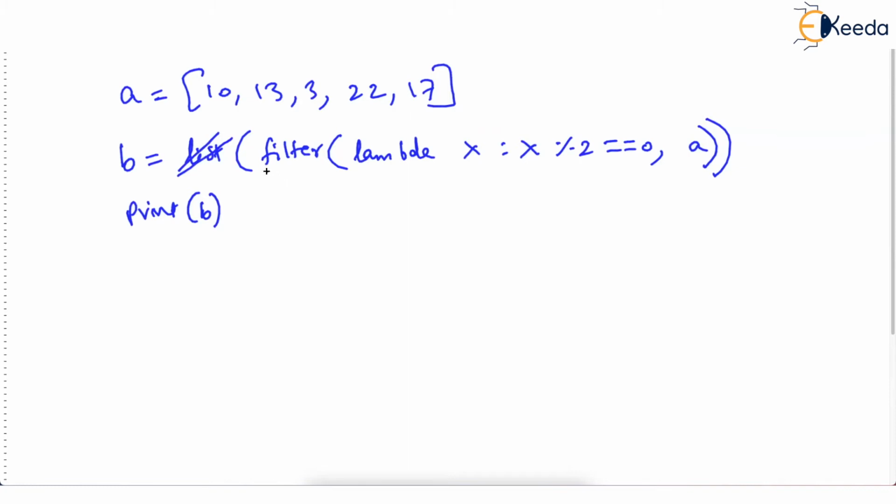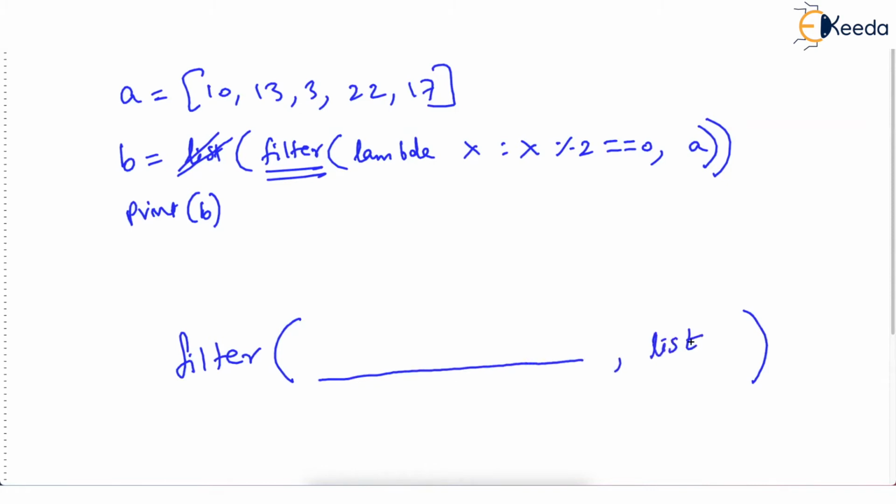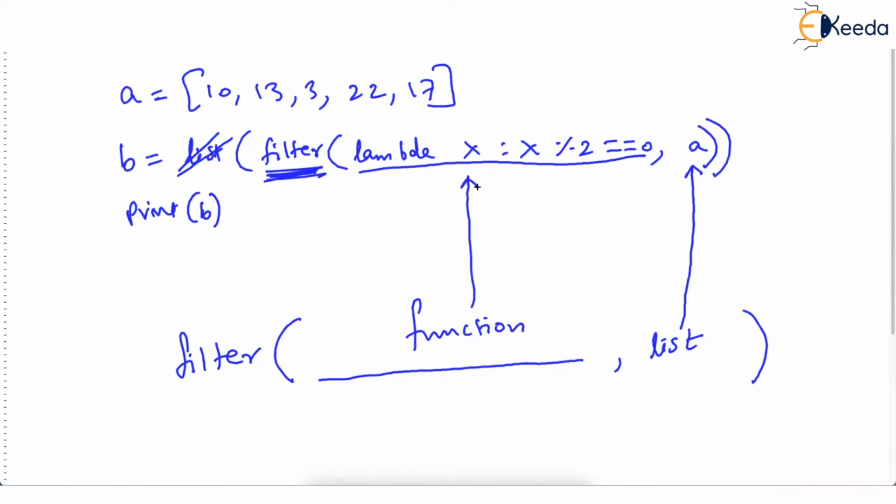Have attention to filter. What exactly does this function do? Whenever you write the filter function in your program, you need to pass two parameters. First is the function, and second is the list, that is the name of the list. You can see the name of the list given here is A, and indeed A is a list. But check this filter. The first parameter that you have to give is a function. And have you given a function here? Yes, of course. Lambda function.